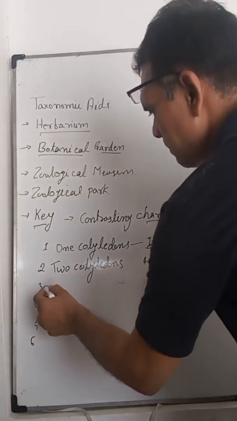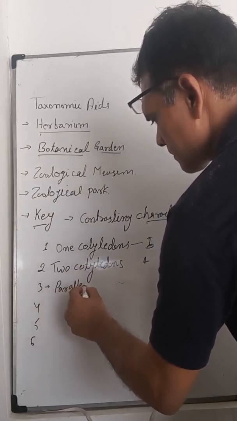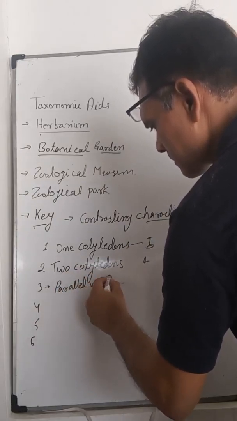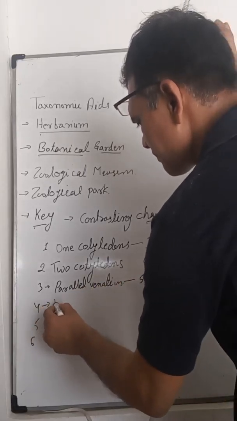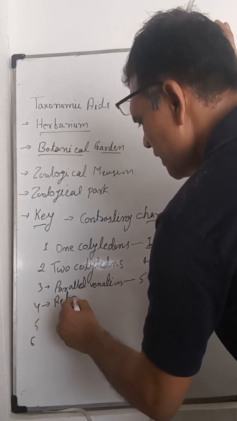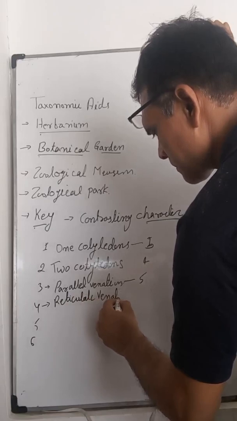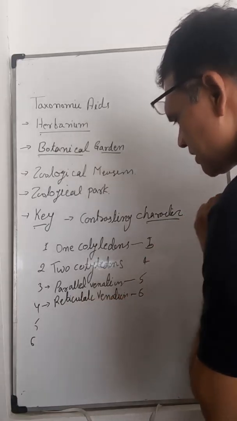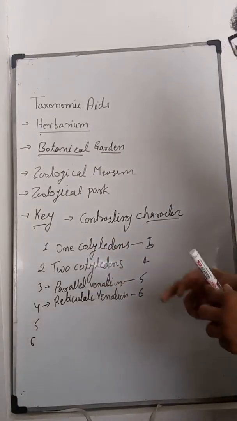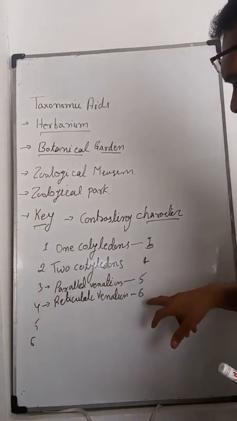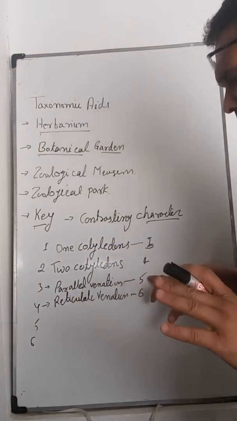So three is the parallel elimination, then 5 is the reticulate elimination, then 6. Suppose this plant has two cotyledons, so we have to move to the 6 character, move to the fourth character, not to the fifth.